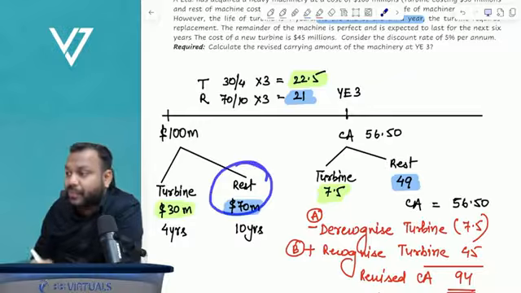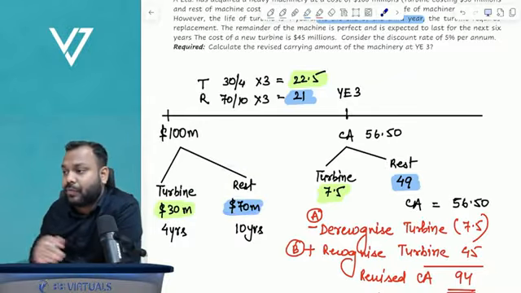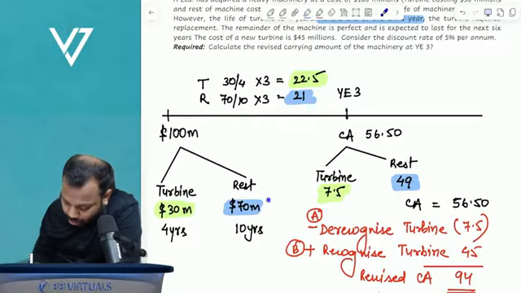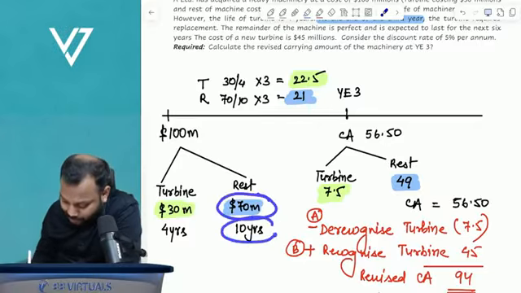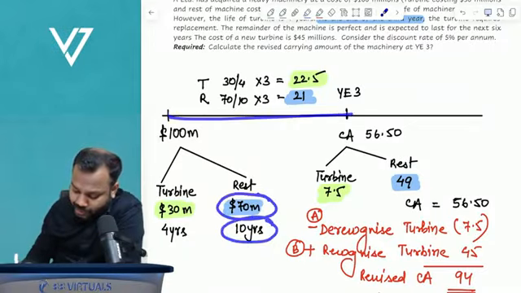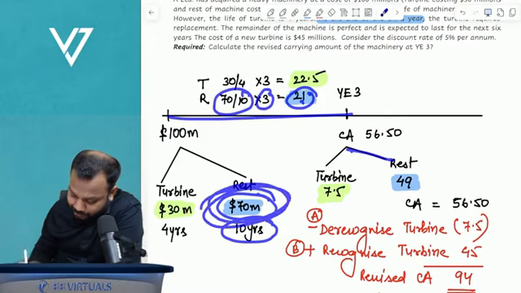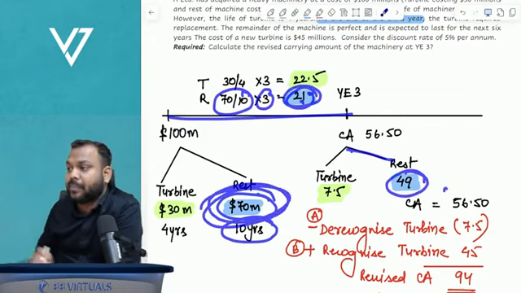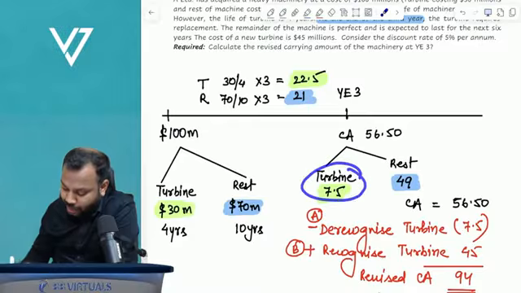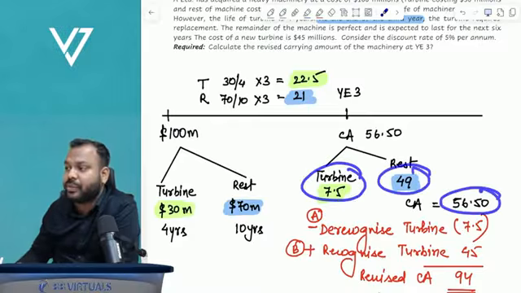For the rest of the machine, cost is 70 million, life is 10 years, and we have to depreciate over 3 years. So 70 by 10 into 3, the depreciation is 21. The carrying amount is 70 minus 21, which is 49. So the total carrying amount is 7.5 plus 49, which is 56.5.